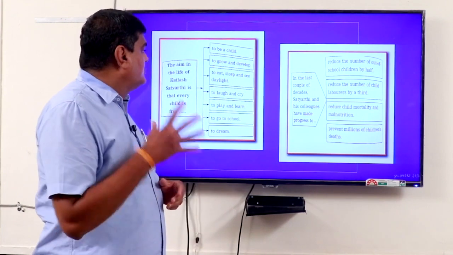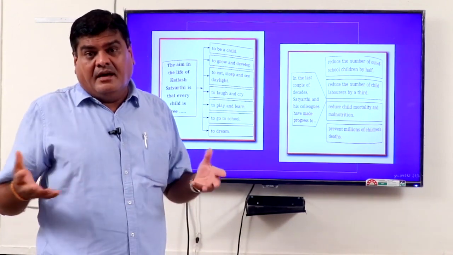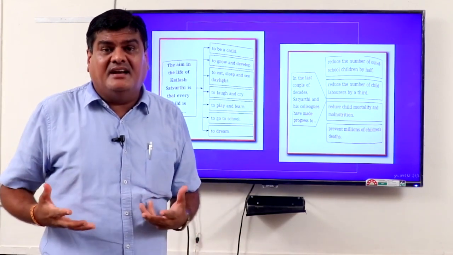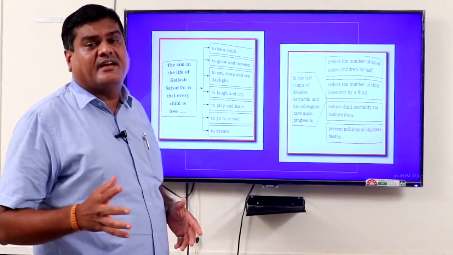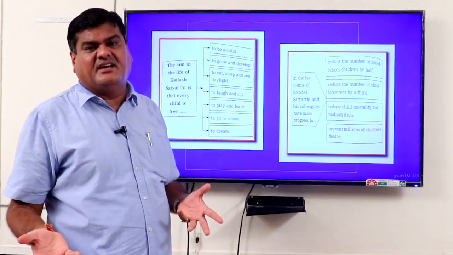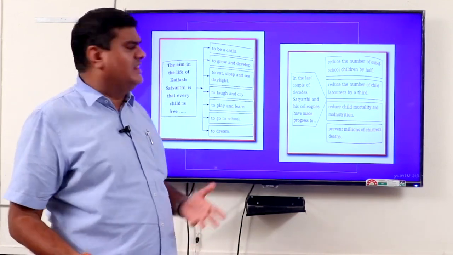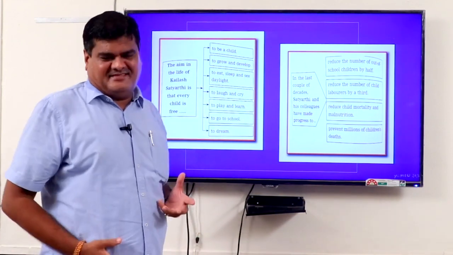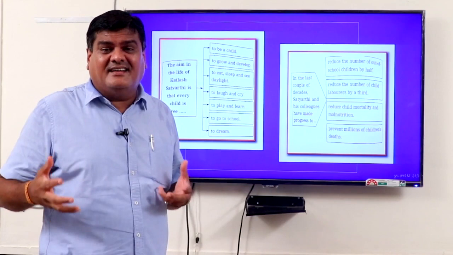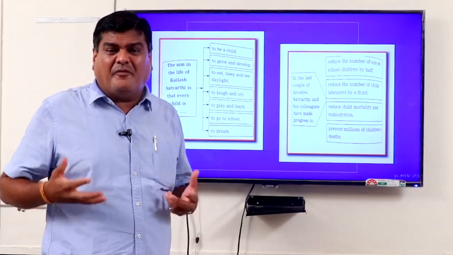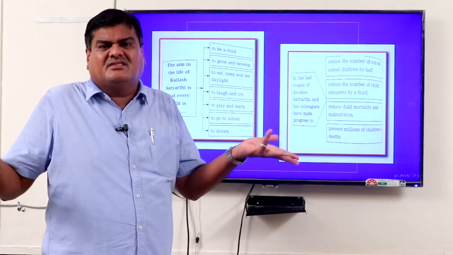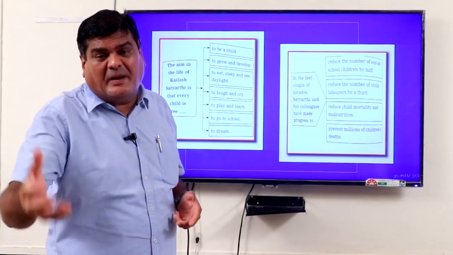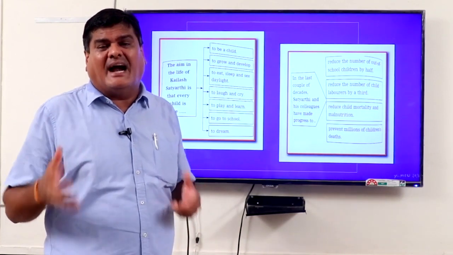Next one, to eat, to sleep and see daylight. We are at home, getting all things properly, but many children don't get these things in their house. They do not have proper eating facilities. They have no house, so how can they sleep, and they don't get daylight because they are working children. To laugh and cry. Every child should get the chance to laugh and cry, but because of work, they cannot laugh. Hence, crying is the life for them. To play and learn. They should get the chance to play, because playing is an important part of education.